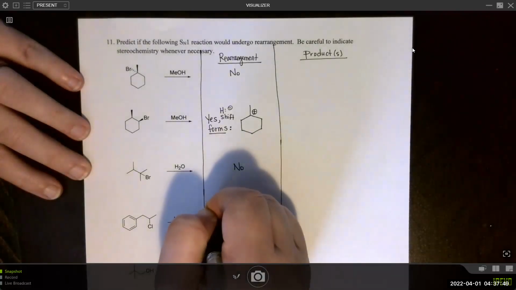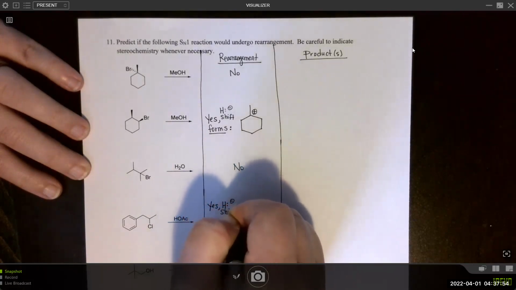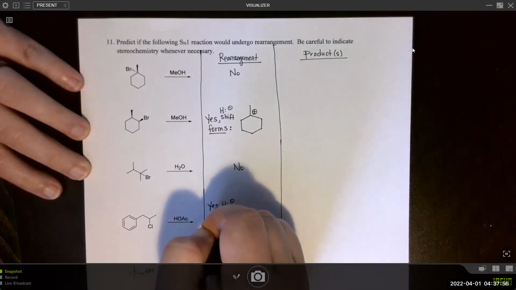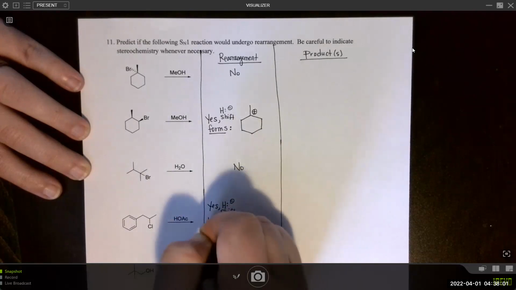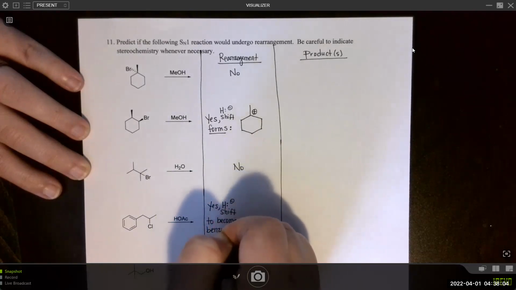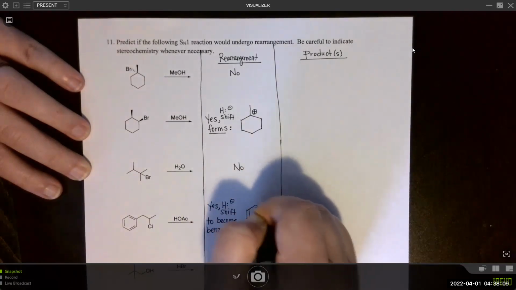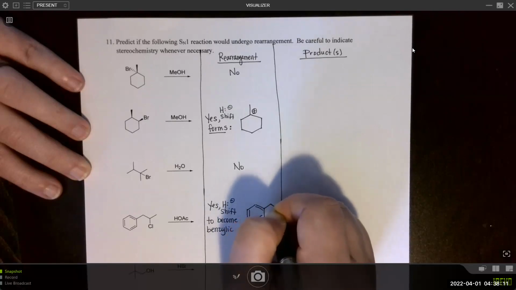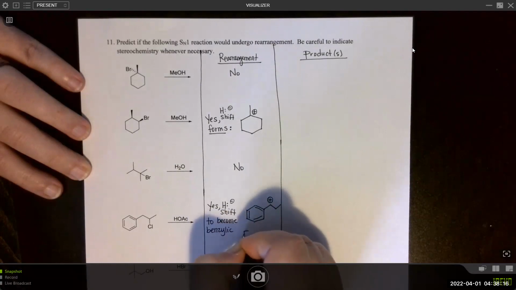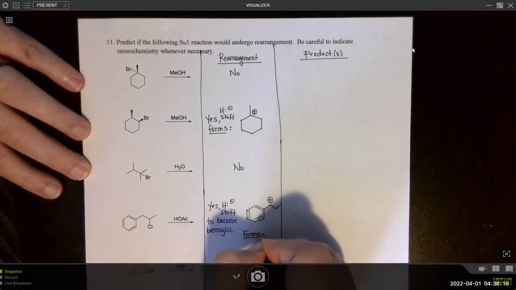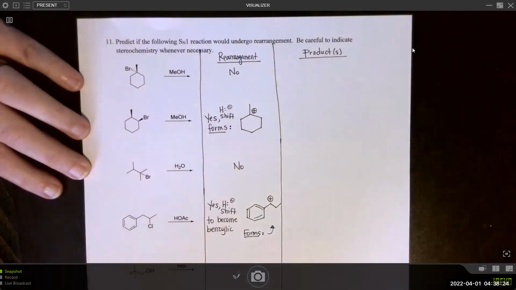So yes, this one will have again another hydride shift to benzylic, which means resonance stabilized. So we form this one.